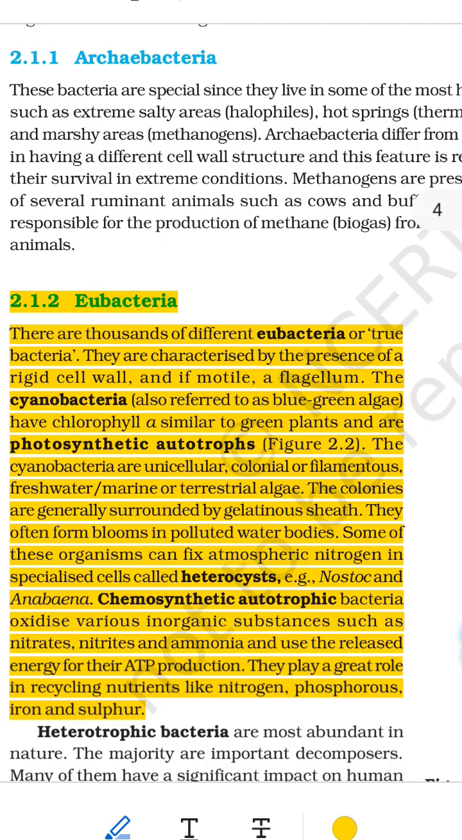2. Body features of eubacteria. They have a rigid cell wall. This wall gives them shape and protects them like armor. Some can move. If they do, they use a flagellum.